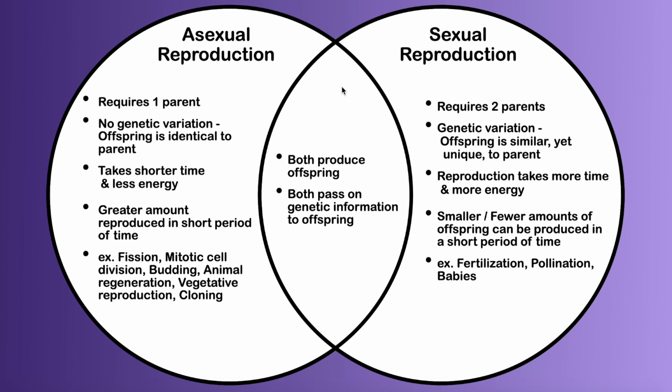So let's start with both. Both produce offspring and both pass on genetic information to their offspring. That happens in both asexual and sexual reproduction.